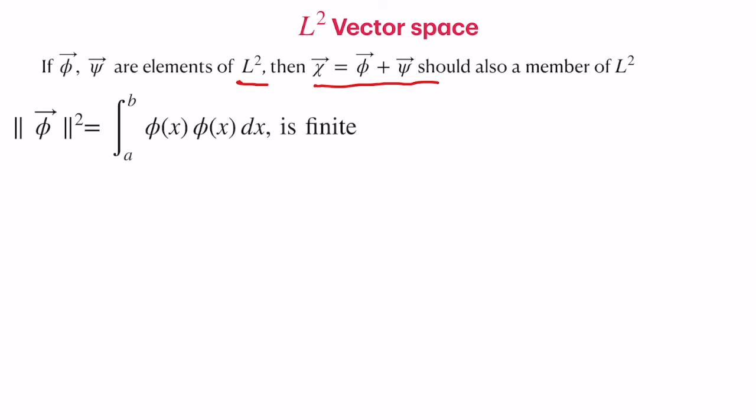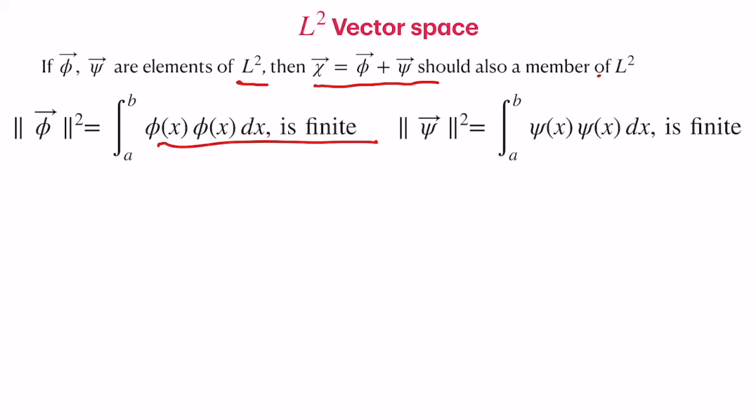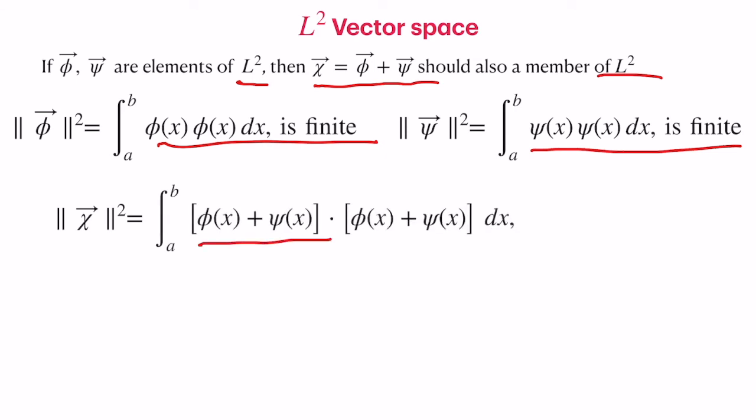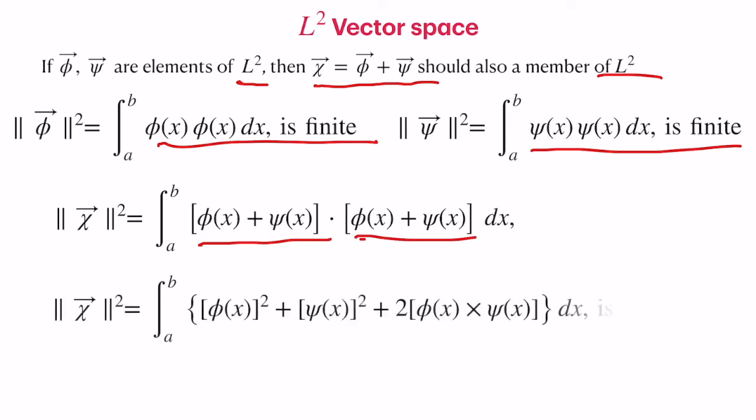That means this integral should be finite. In the same way, psi is also a member of L2 space. That means this integral should be finite. Now we add these two functions, that is, the integral of phi plus psi squared dx. This integral should be finite. We simply expand this. We have terms here. The first one is phi squared. This is finite because that is a condition we started with. The second is also finite because that is also a condition we started with.